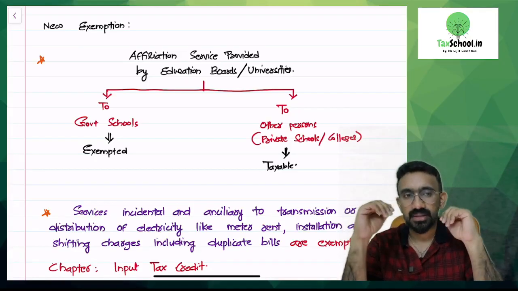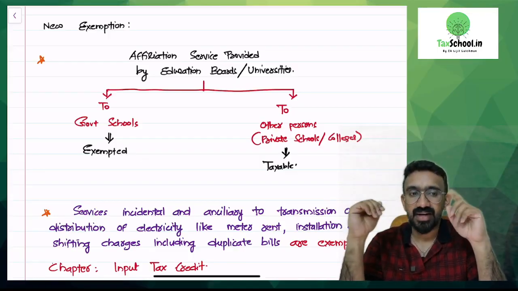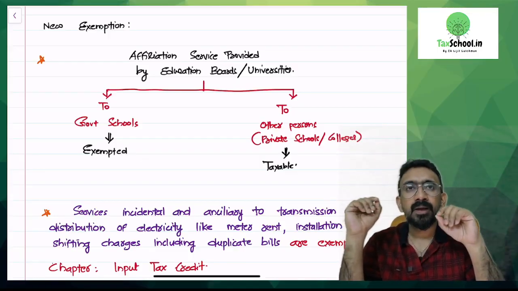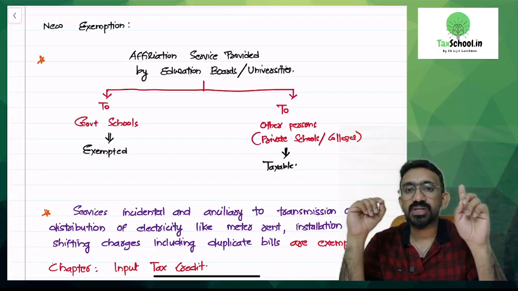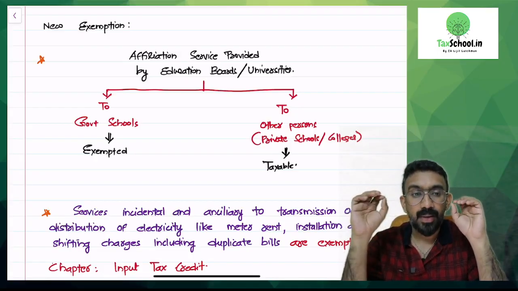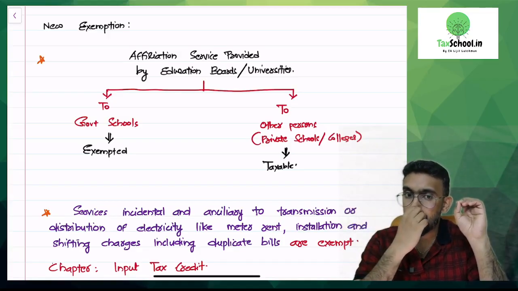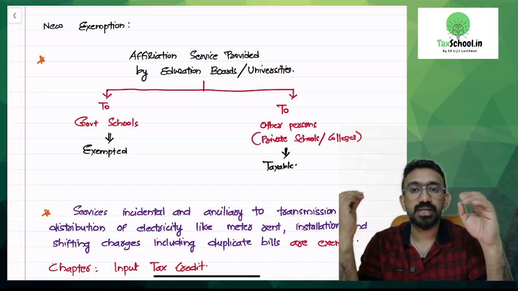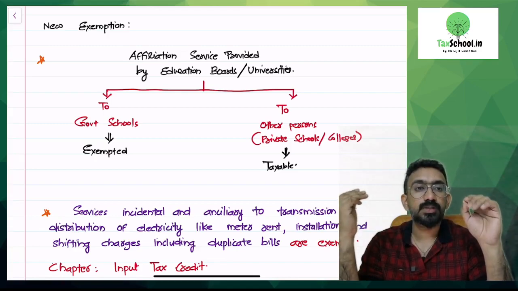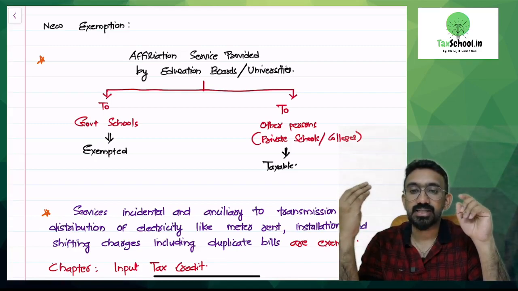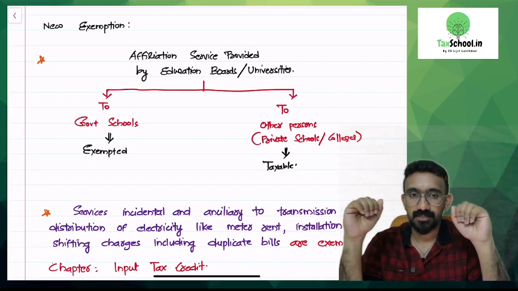Then on top of it, the government came and notified an additional exemption and said only in one case would affiliation services be exempted, when it is provided to a government school. So, a Kerala government school is getting affiliation from the state board and that school is paying 1 lakh rupees for that. Would it be taxable or exempt? It would be exempt.